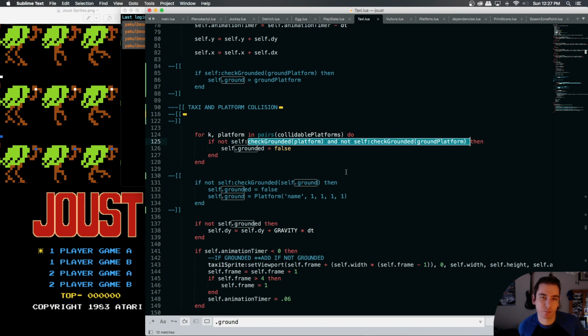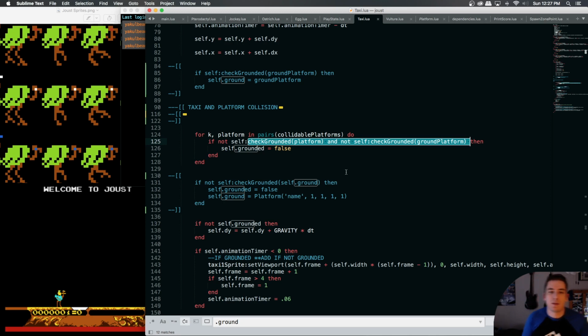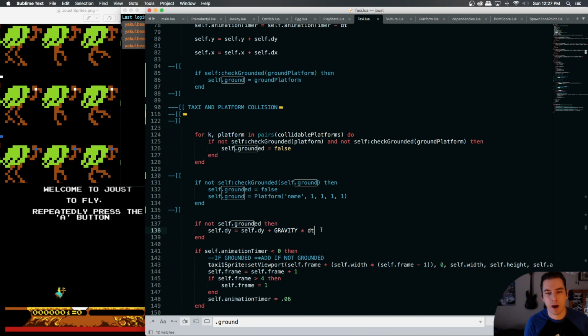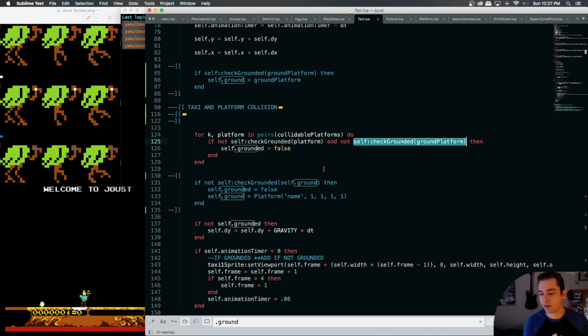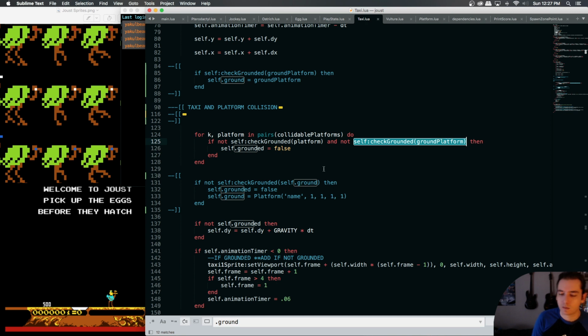Look right here, grounded gets false, and then if we're not grounded, apply gravity. So this is like the flip to apply gravity, which only happens if we're not grounded with any platform or any ground platform. If we're not check grounded on any of those things, we're not grounded, and therefore we fall.